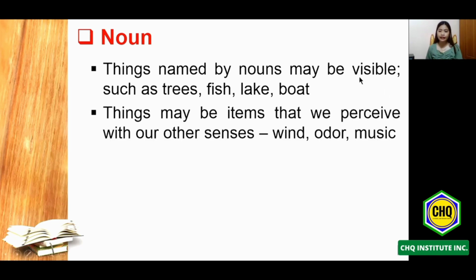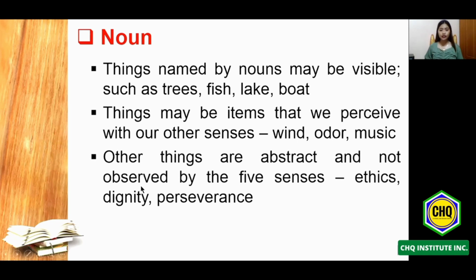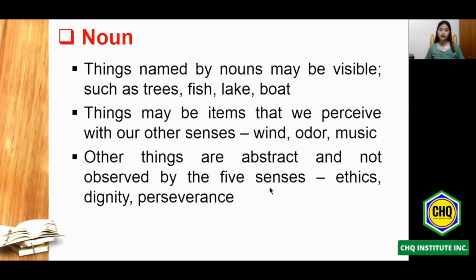The next one will be things that we perceive with our other senses. Except for the sense of sight, we can also use our sense of hearing, touching, smelling. Everything daw po na nahahawakan, naaamoy, nakikita, those are considered nouns. So do not be worried. It will be further discussed later on. And lastly will be other things that are abstract, not observed by the five senses, such as ethics, dignity, and perseverance. Again, it will be further discussed on the succeeding slides.